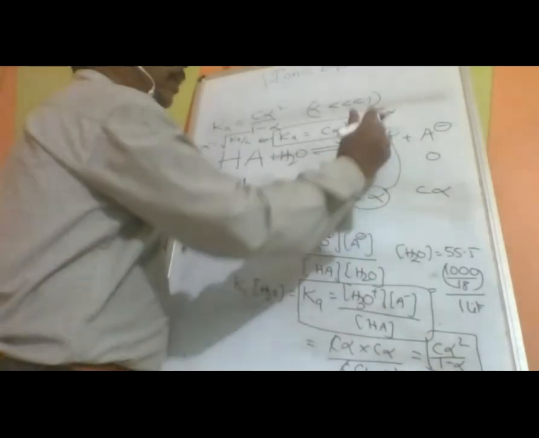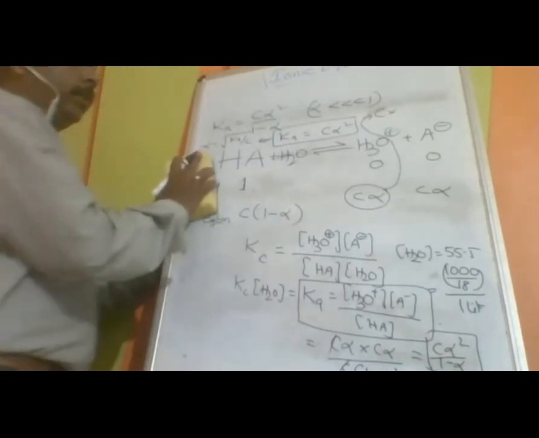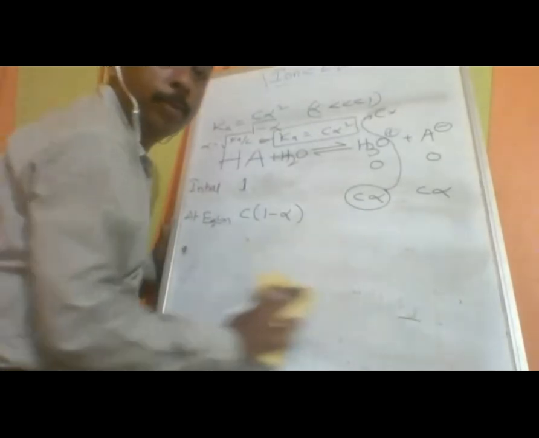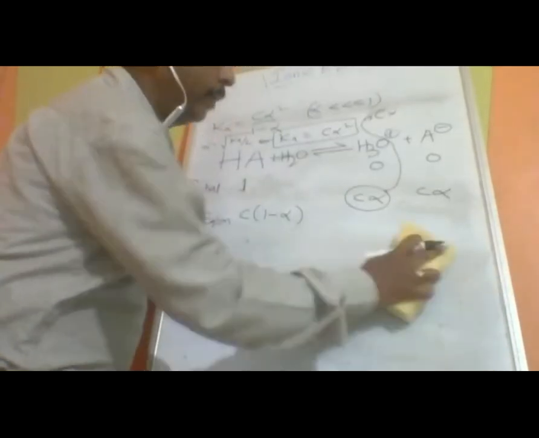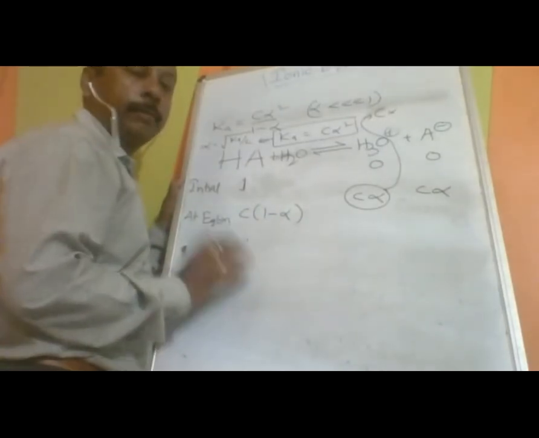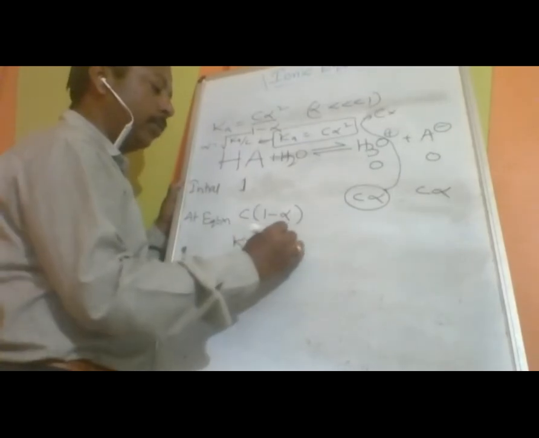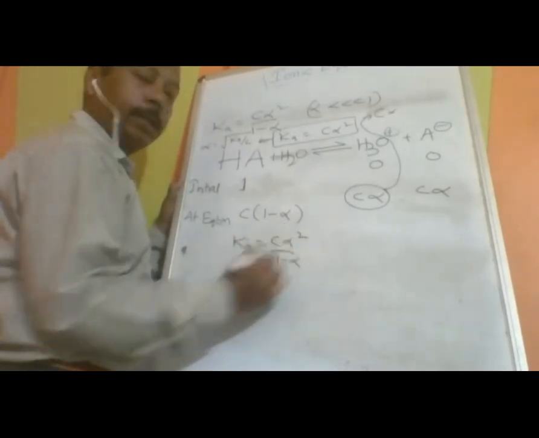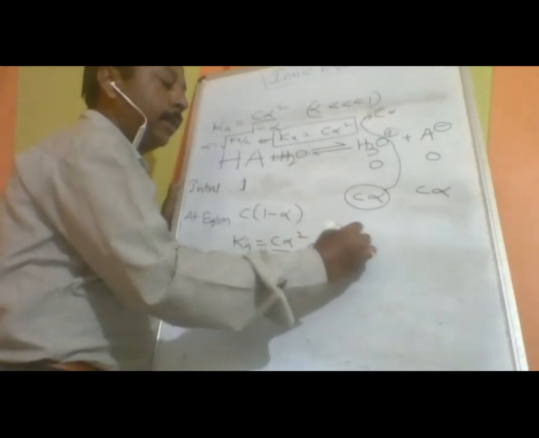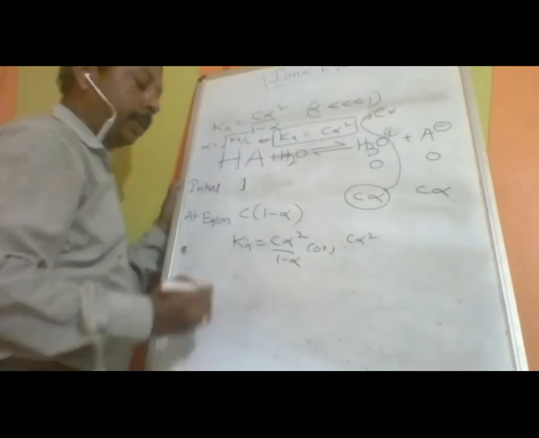So whenever we require H3O+, we can write it in two different ways. What are those two different ways? Listen carefully. The first formula is Ka is equal to C alpha square upon 1 minus alpha, or sometimes it is also called C alpha square only when alpha is very much less than 1.